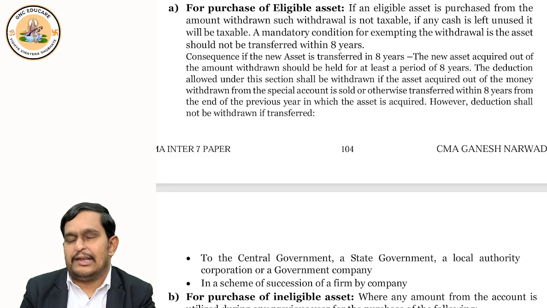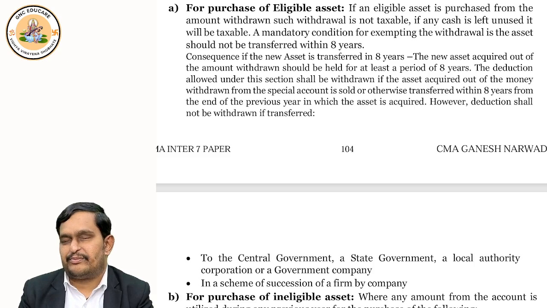Let me tell you again, for the purchase of an eligible asset. If you purchase plant and machinery, then definitely whatever amount you withdrew will not be taxed.